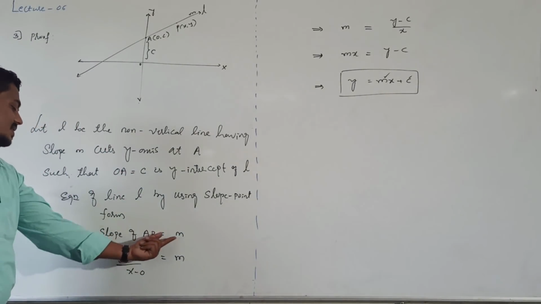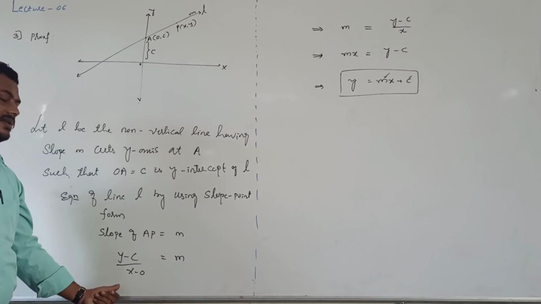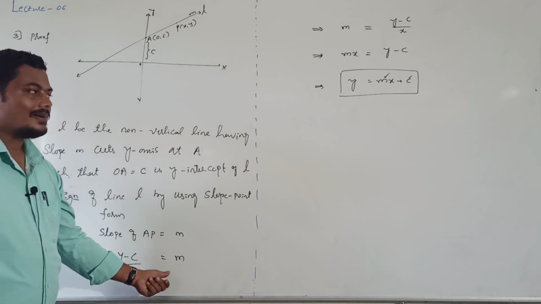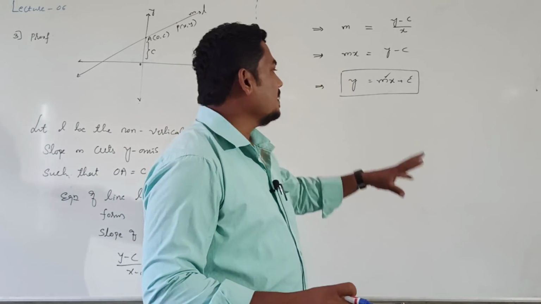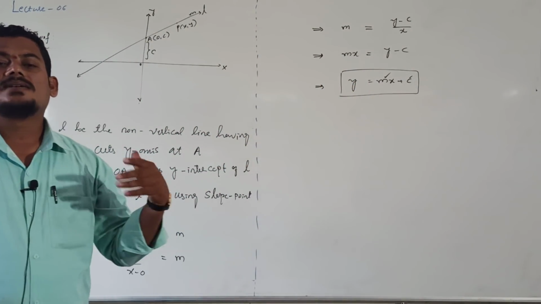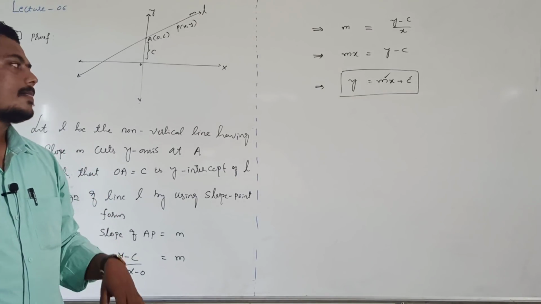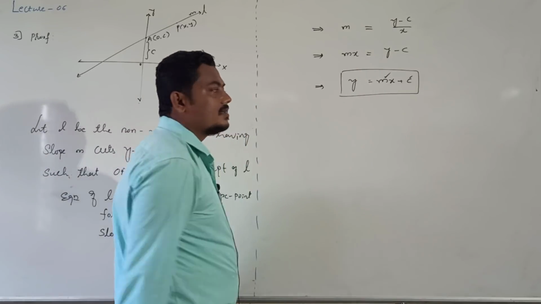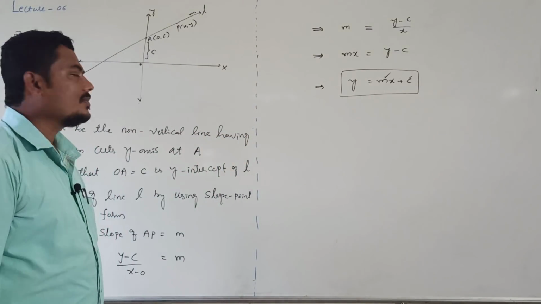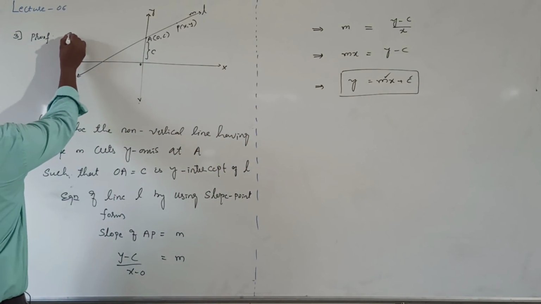So (y minus C) divided by (x minus 0) is equal to m. On simplification you get y equals mx plus C. This is the equation of the line in slope and intercept form. Here C is the y intercept and m is the slope of the line. Take this as the first case.